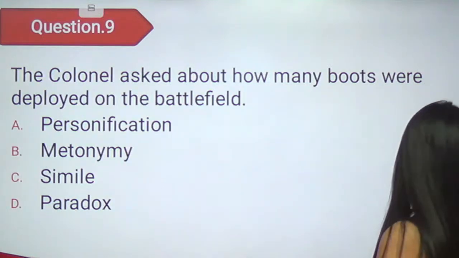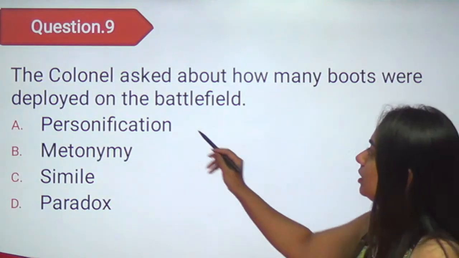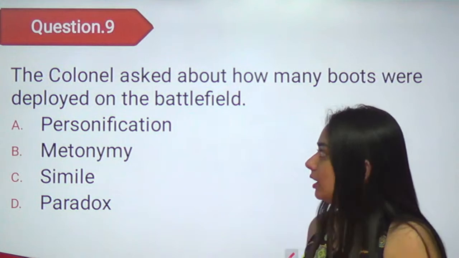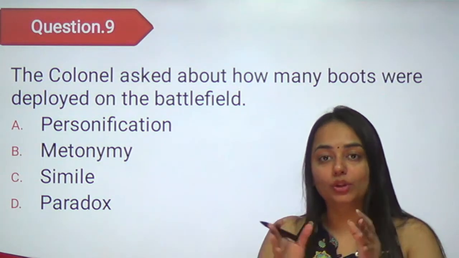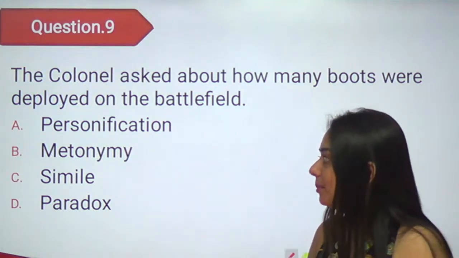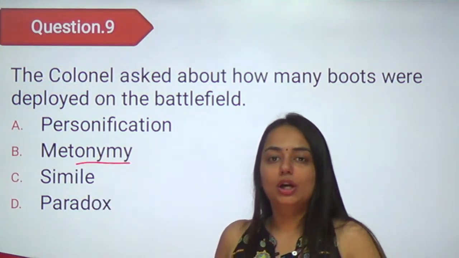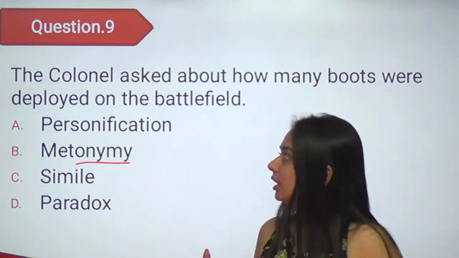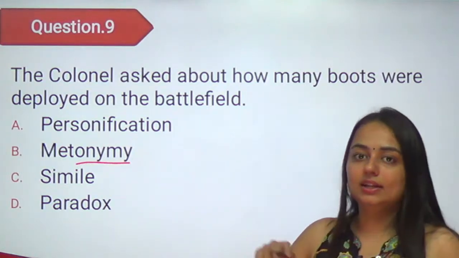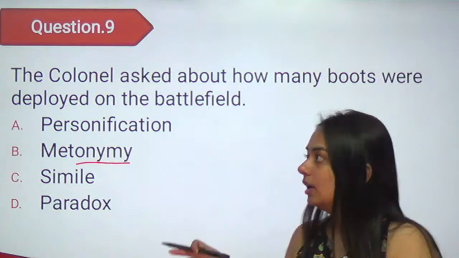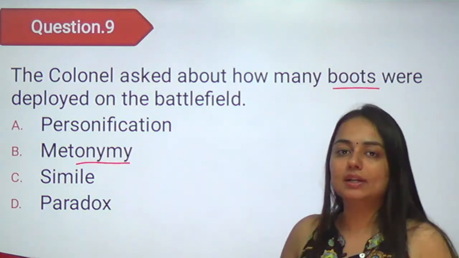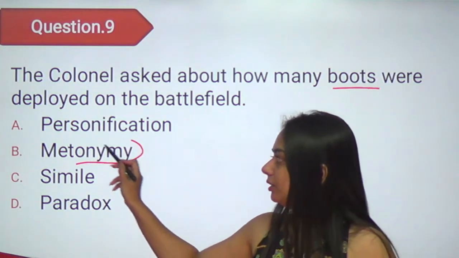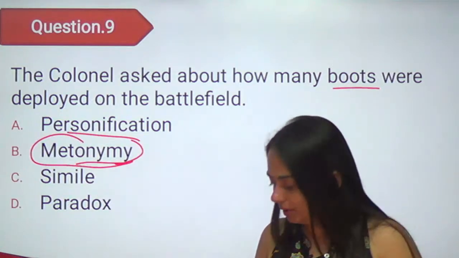Moving on to the 9th one. The colonel asked about how many boots were deployed on the battlefield. क्या battlefield में actually boots deployed होते हैं? So now this is the example of metonymy. I told you, एक चीज को बताने के लिए हम किसी और word का use करें तो that will be metonymy. अब यहाँ पर हमने rather than saying कि that the soldiers were deployed on the battlefield, हमने बोला boots were deployed on the battlefield. So we have used boots for soldiers. When we do this, we call it metonymy. I hope this one is clear.